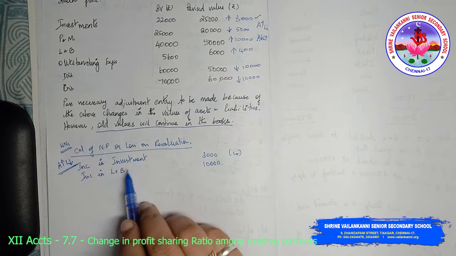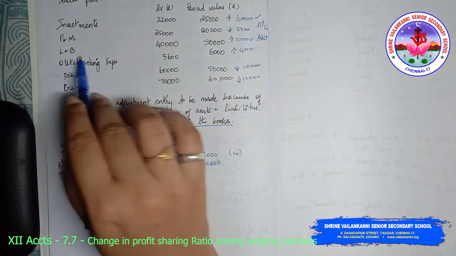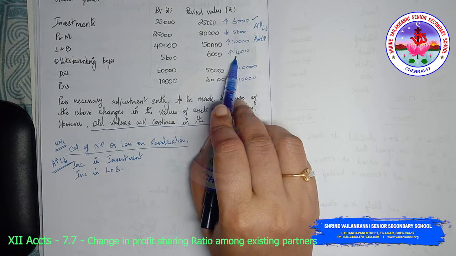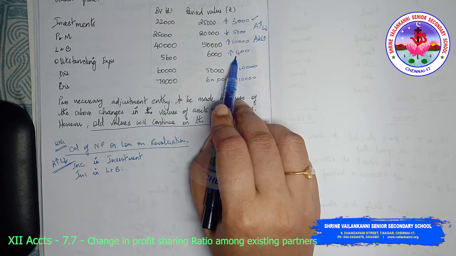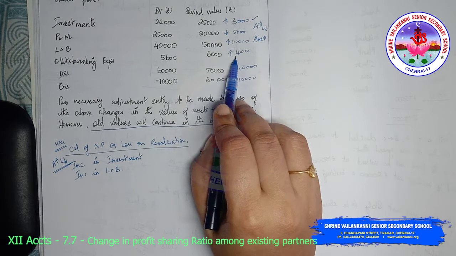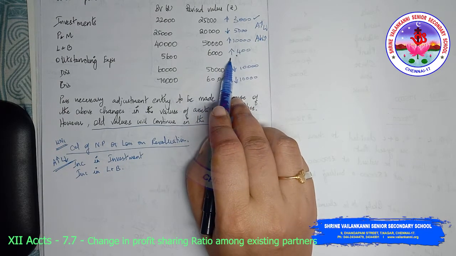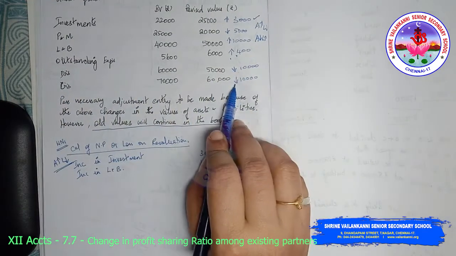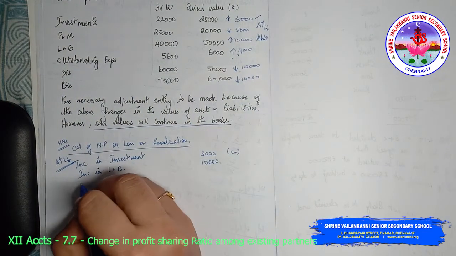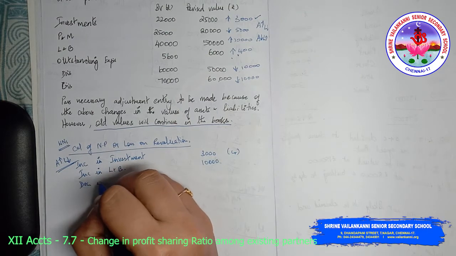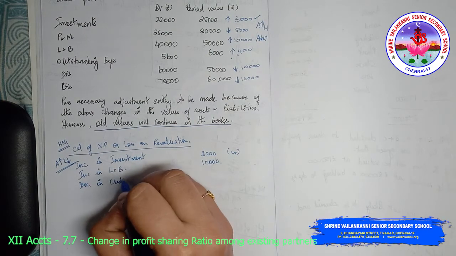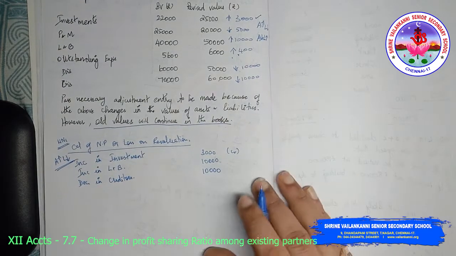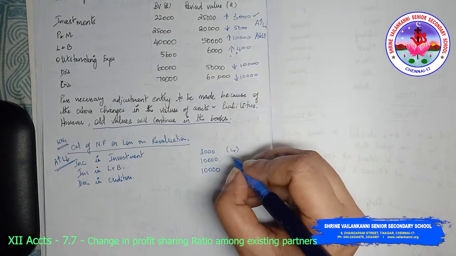So increase in investment and increase in land and building are asset increases. Outstanding expenses increase is a liability increase, so that should not be written here. Then creditors decrease, so liability decreases. I'm going to write decrease in creditors 10,000. Now this is credit.